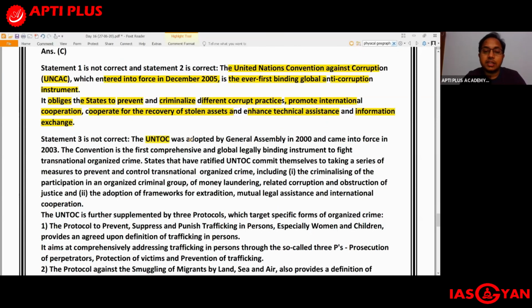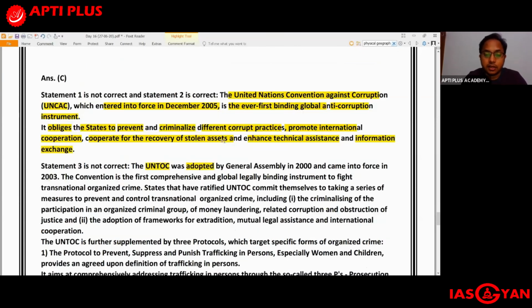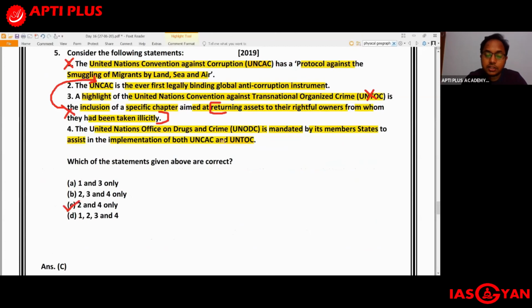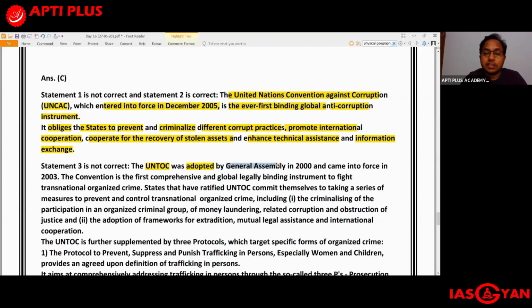The UNTOC that was adopted, that is the United Nations Convention Against Transnational Organized Crime, UNTOC, was adopted by the General Assembly in the year 2000 and it came into force in 2003. The convention is the first comprehensive and global legally binding instrument to fight transnational organized crime. States that have ratified the UNTOC commit themselves to taking a series of measures to prevent and control transnational organized crime. What kind of measures?